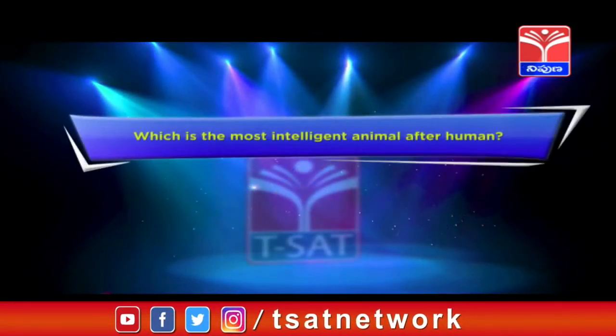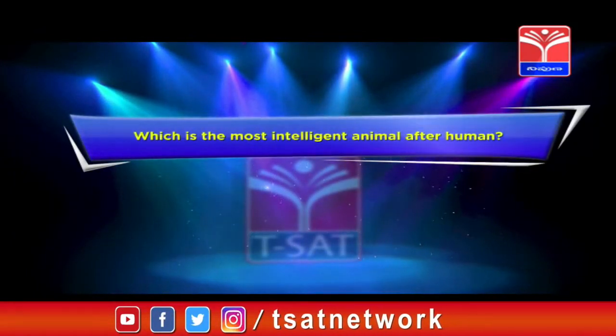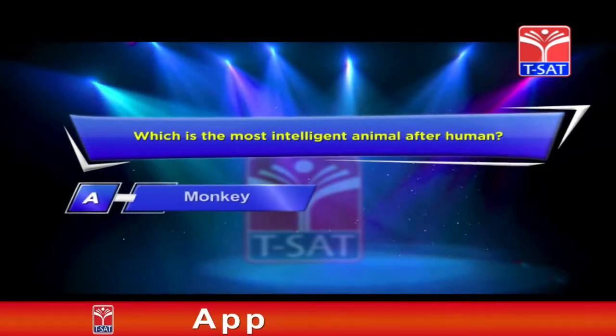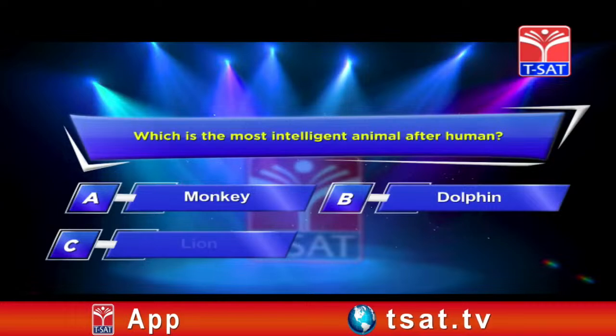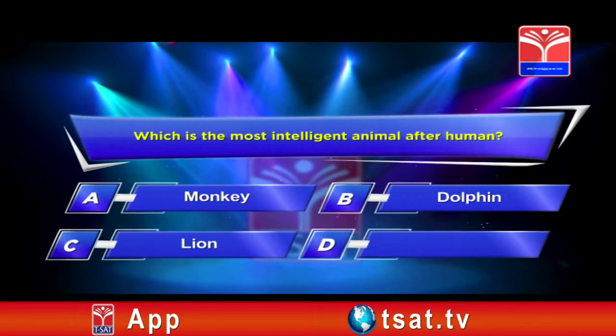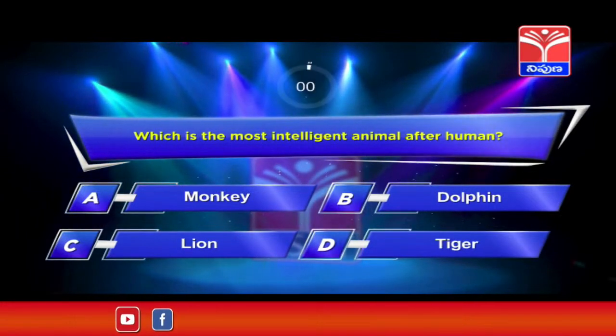Next question. Which is the most intelligent animal after human? Option A, monkey. Option B, dolphin. Option C, lion. Option D, tiger. Your time starts now.